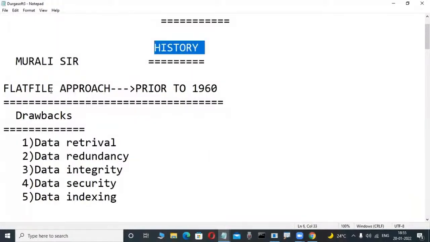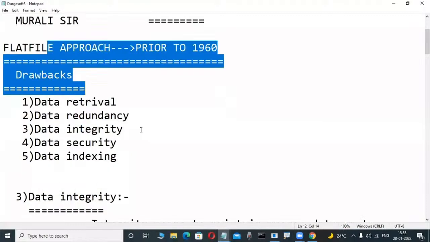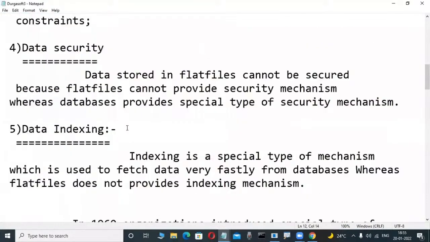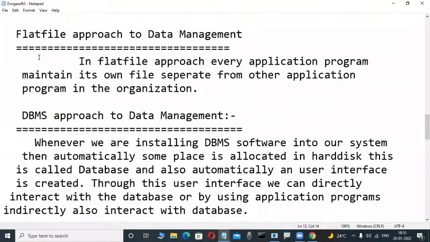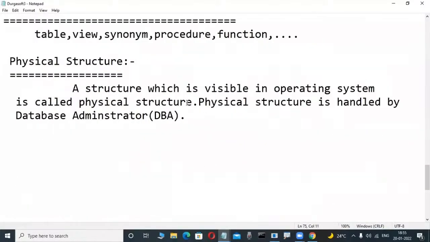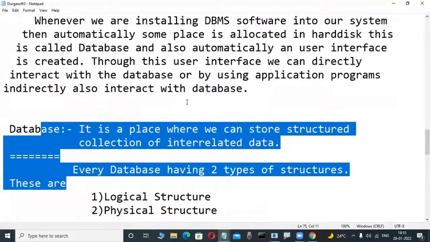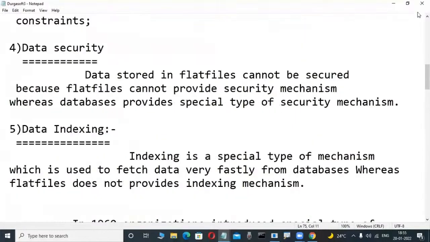In olden days, the flat file approach was there. What the drawbacks are, we are learning in the middle of the course. Then what is a database? What are the differences between DBMS and RDBMS? These are all the things we are learning one of these days.